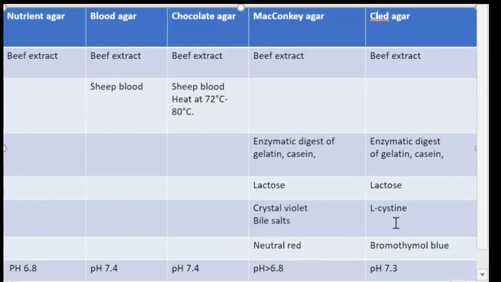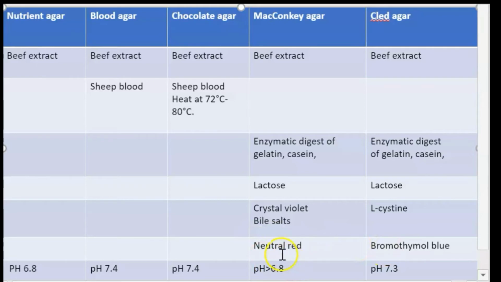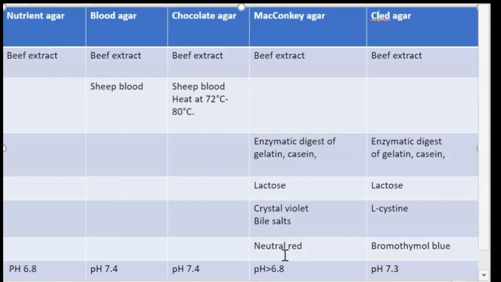Neutral red and bromothymol blue both are the pH indicators. At acidic pH, neutral red is red in color, and at basic pH it gives no color, means the colonies are colorless. Bromothymol blue gives yellow color at acidic pH and gives blue color at basic pH.